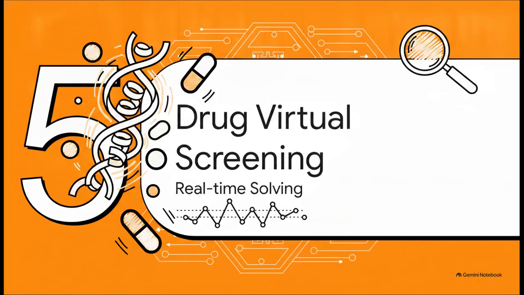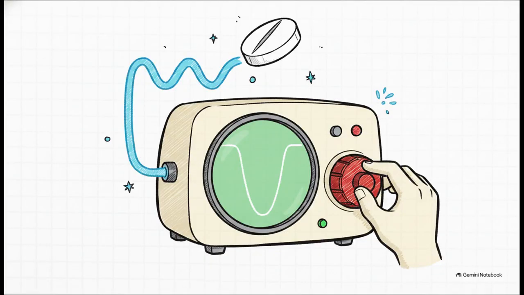All right, Section 5, allosteric drug virtual screening. This is real-time physical problem solving in action. Imagine targeting notoriously difficult proteins like KRAS mutations. Researchers can encode the known dihedral constraints of the target protein right into analog memory. Then, using hardware potentiometers, you literally inject the candidate drug disturbances in real time. You can watch the relaxation paths directly on an oscilloscope to instantly verify if it settles into a new low-energy stable state. We're no longer relying on statistical inference. We are physically feeling the binding affinity in the hardware itself.